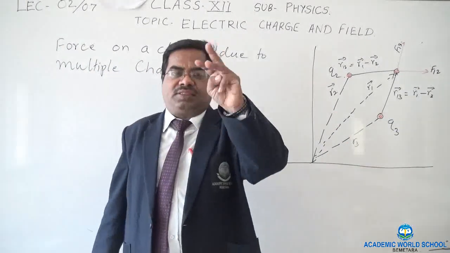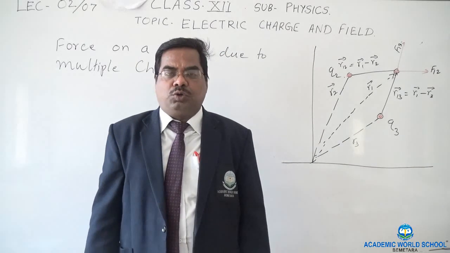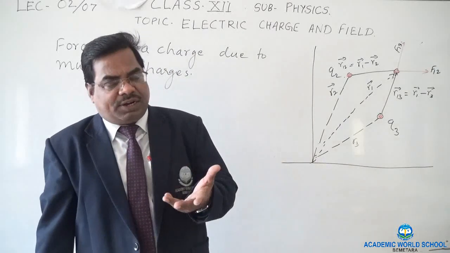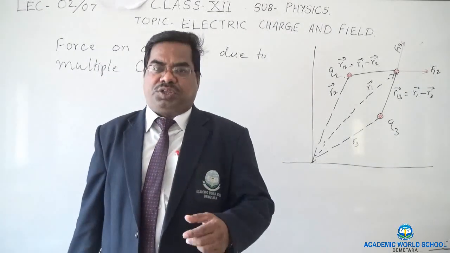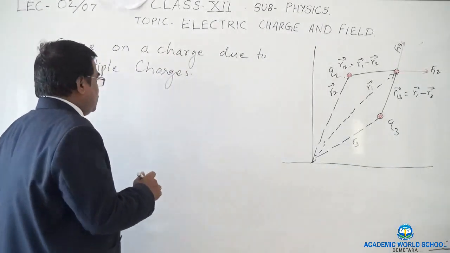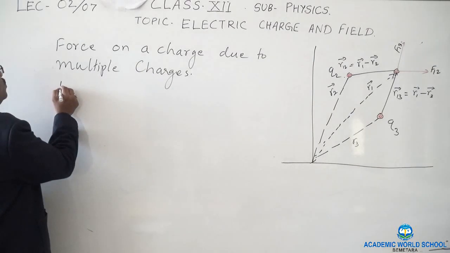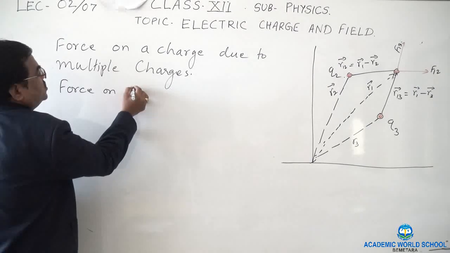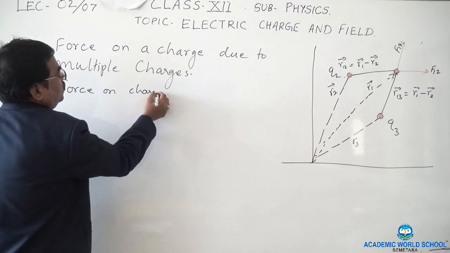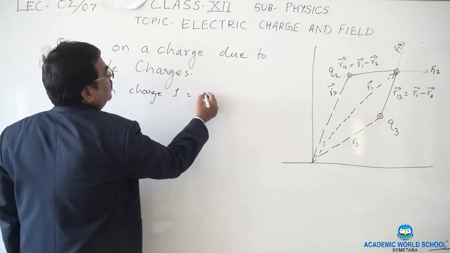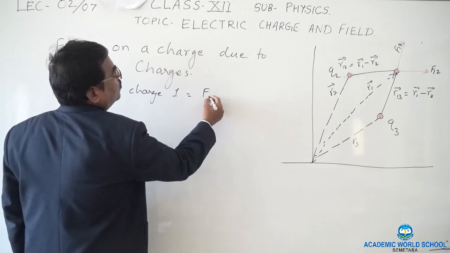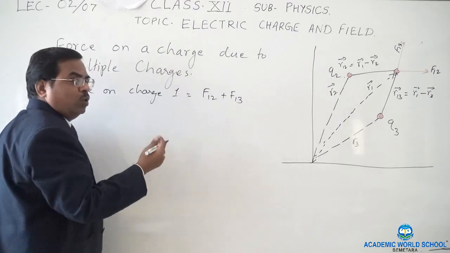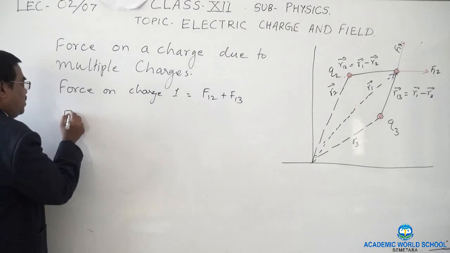Consider that there are 3 charges, Q1, Q2, Q3. Q1 is attracted or repelled, interacted by both Q2 and Q3. So force on charge 1 will be F12 plus F13, both. What is F12?